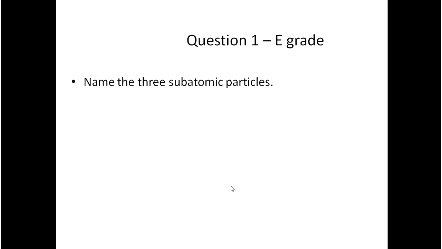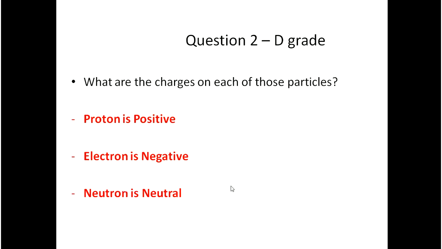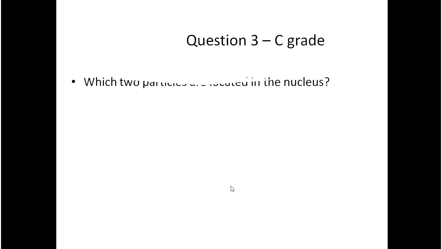And now let's go over the answers. Question 1. Name the 3 subatomic particles. And they are protons, electrons, and neutrons. Question 2. What are the charges on each of these particles? And it's proton is positive, electron is negative, and neutron is neutral. Question 3. Which 2 particles are located in the nucleus? And the answer is proton and neutron.